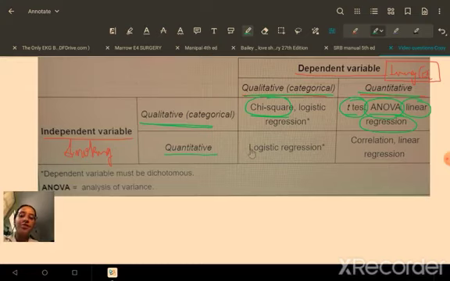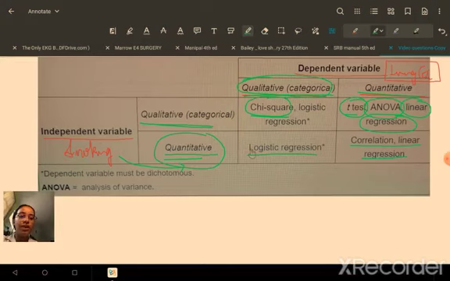Similarly, if the independent variable, your risk factor, is quantitative, for example smoking, like the number of packs per day, so 2 packs, 1 pack, 3 packs, it's quantitative data. And if the dependent variable, lung cancer present or not, is a qualitative variable, we can use logistic regression in that case. If both the independent as well as the dependent variable are quantitative, then we use correlation or linear regression.